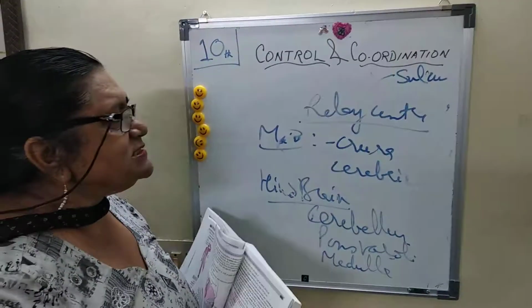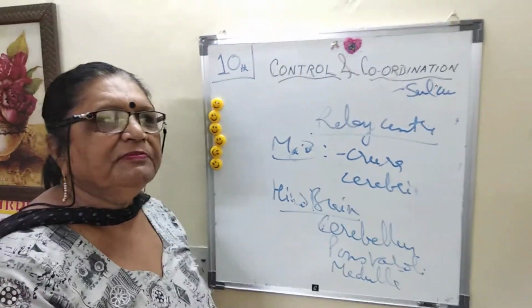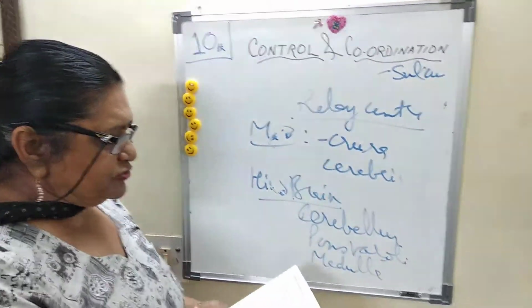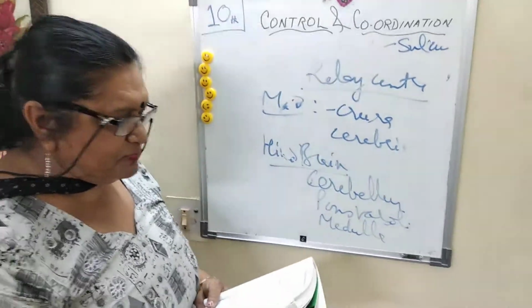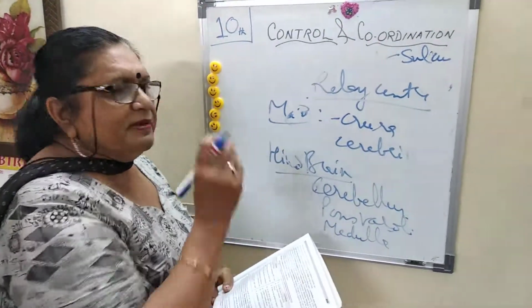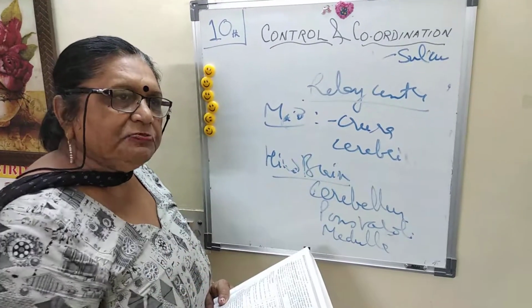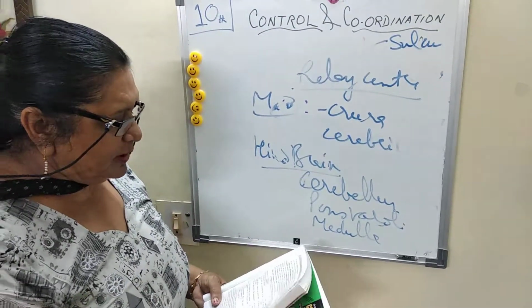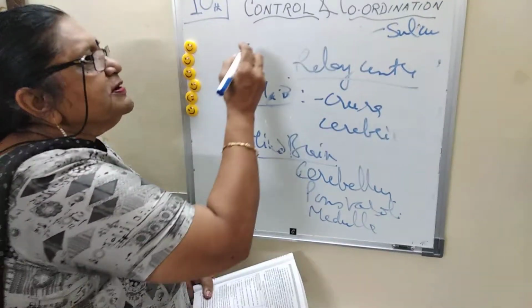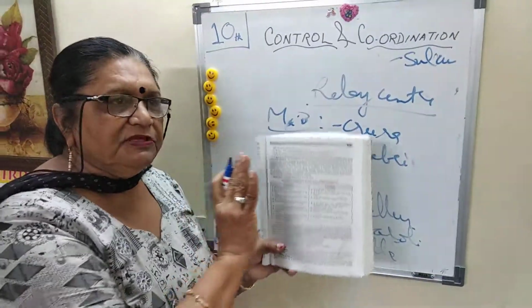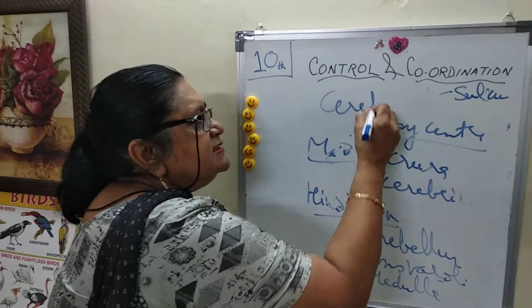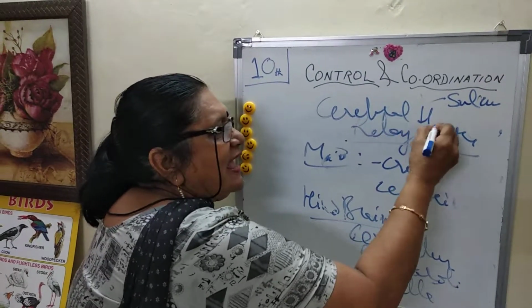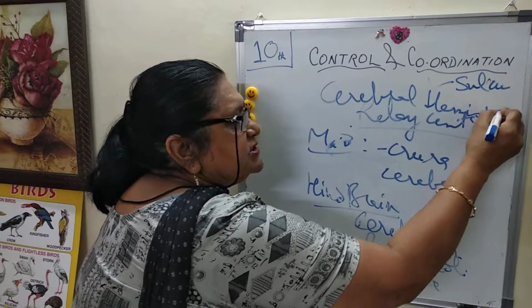A question can be asked: what is the difference between cerebrum and cerebellum? Cerebrum is a part of the forebrain, cerebellum is a part of the hindbrain. Cerebrum is the largest part, cerebellum is a small part. Cerebrum consists of two hemispheres, called cerebral hemispheres.